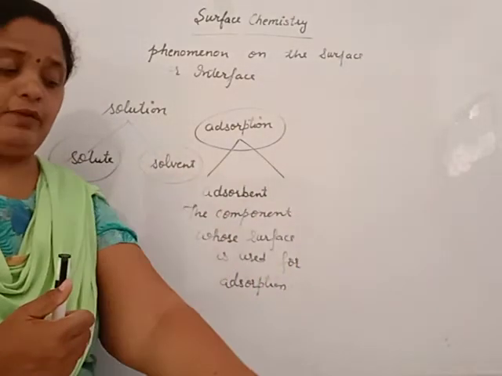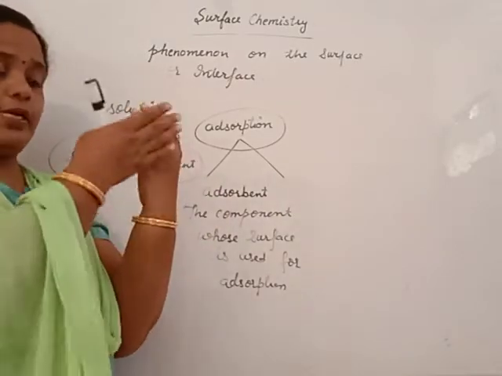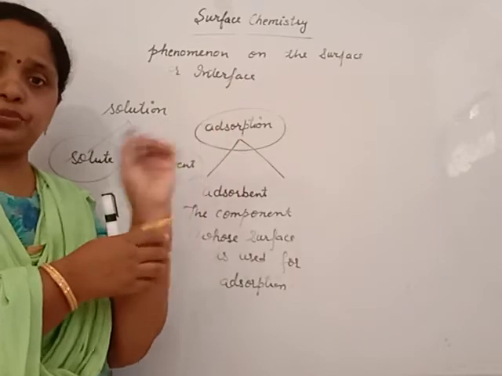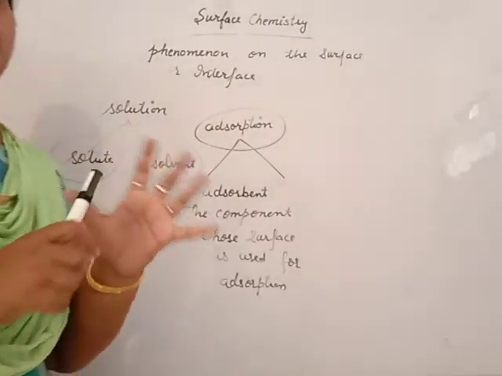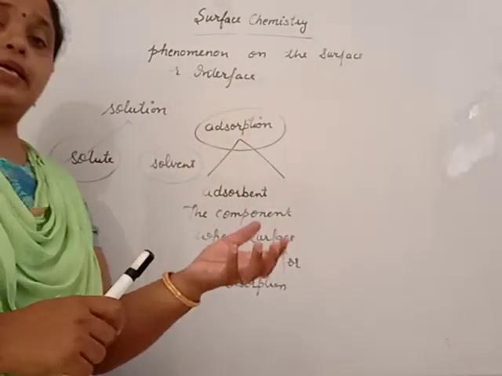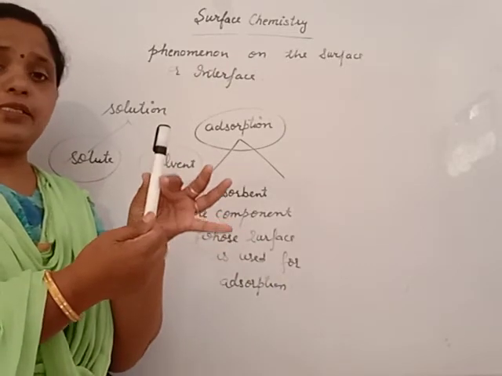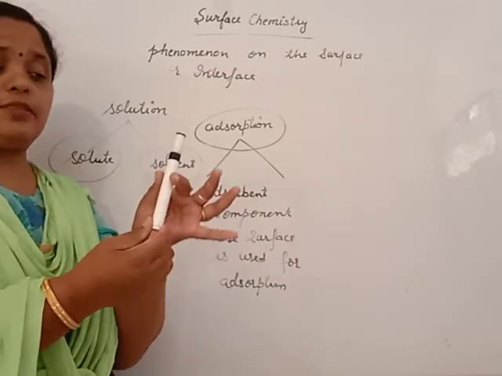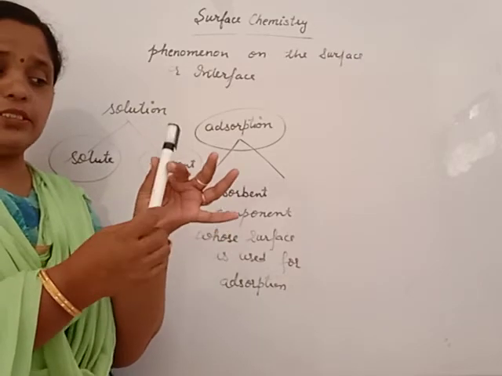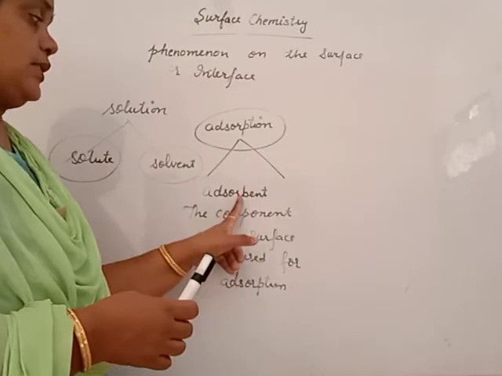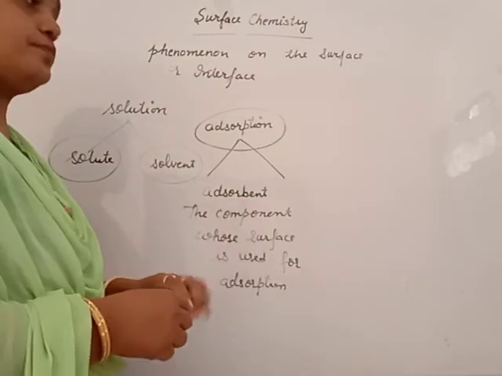I dip my hand in water and take it out. One layer of water is retained on it. That means the surface of the hand is used. So in as many cases as you see, the phenomenon occurs only on the surface. The substance which gives its surface for adsorption is known as adsorbent.